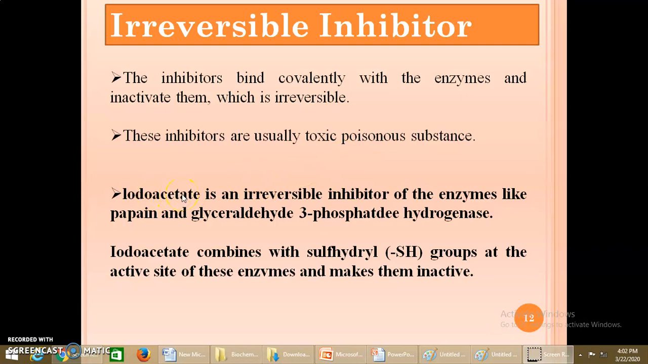An example for this irreversible inhibition is iodoacetate. Iodoacetate is an irreversible inhibitor of enzymes like papain or glyceraldehyde 3-phosphate dehydrogenase. Iodoacetate combines with the sulfhydryl group at the active site of these enzymes and makes them inactive. So this iodoacetate binds with the SH group of the enzymes papain and glyceraldehyde 3-phosphate dehydrogenase and thus makes them inactive.